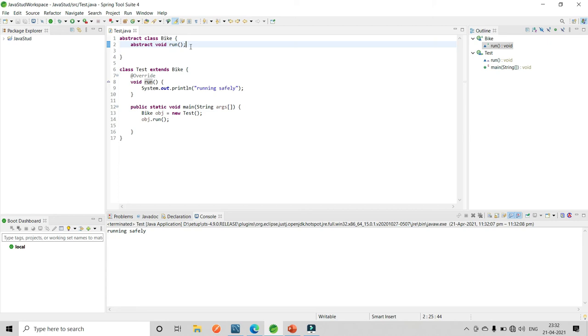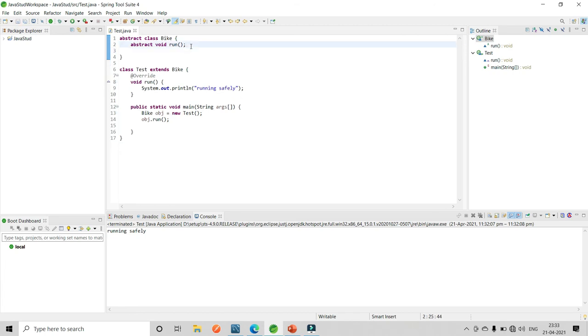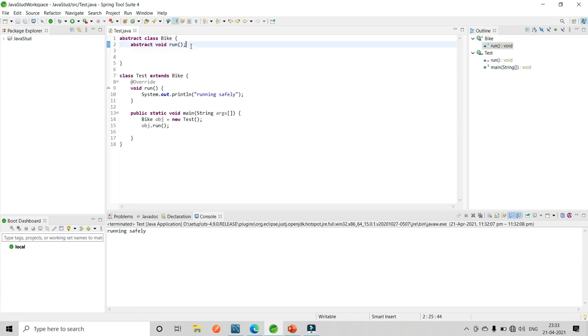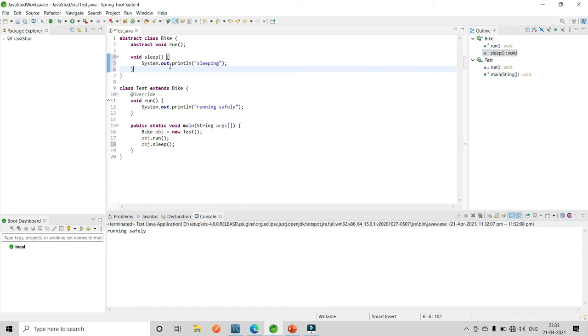But in case of abstract class, we have abstract method also, and we have concrete method also. So we create a concrete method. Concrete method means a method with its definition, a method with its implementation, is called concrete method.